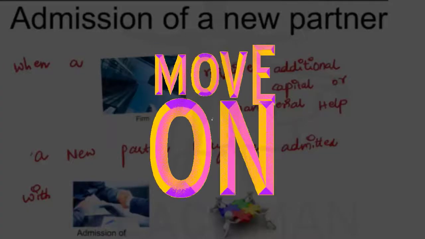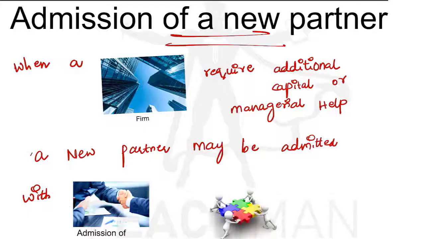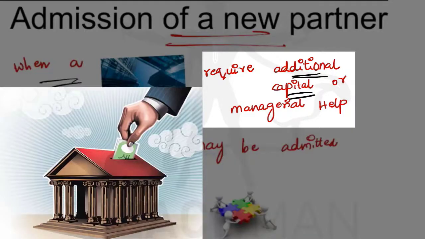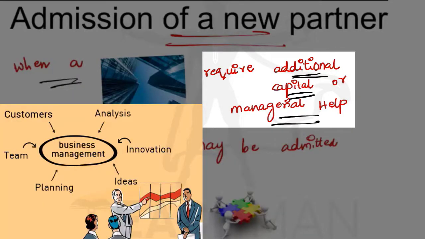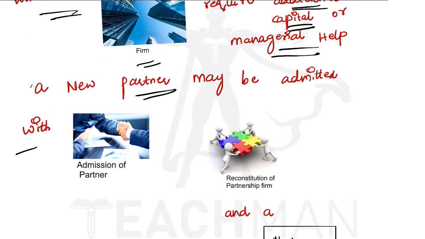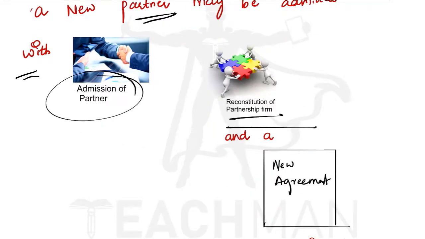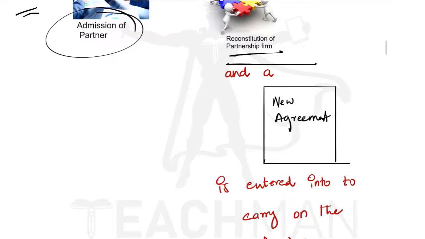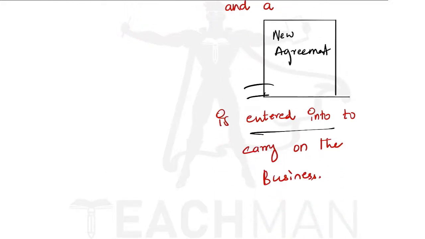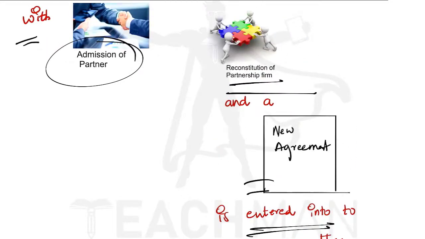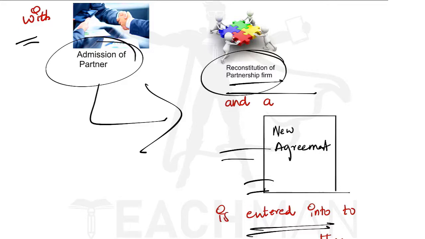Now let us move on to our main topic, that is admission of a new partner. When a firm requires additional capital or any managerial help, a new partner may be admitted. This simple thing we know. This will lead to reconstitution of a partnership firm, and a new agreement is entered into to carry on the business.